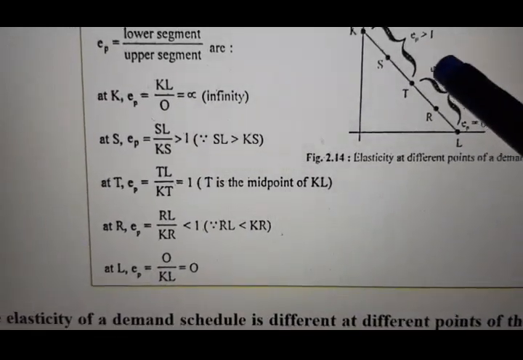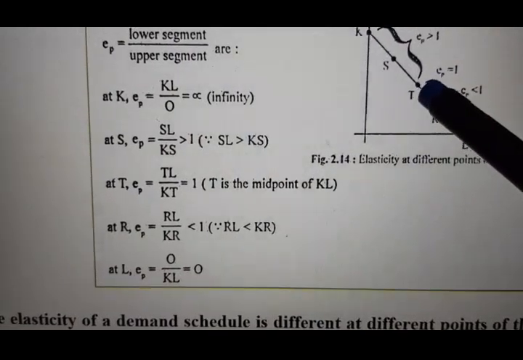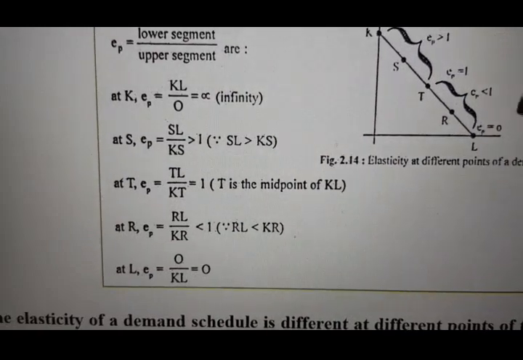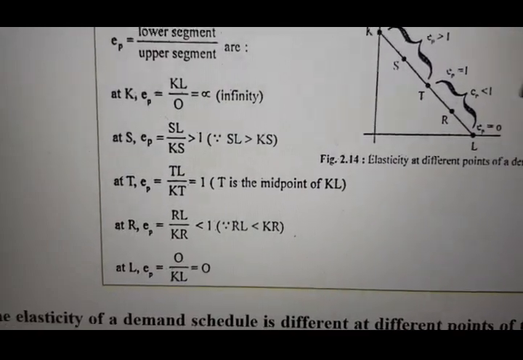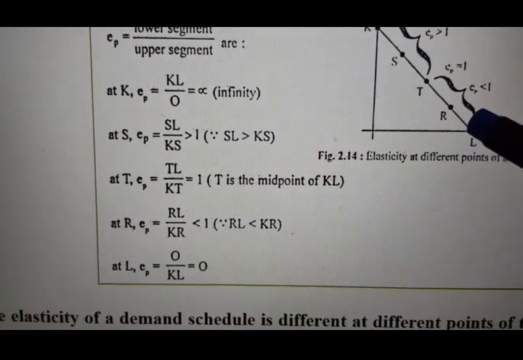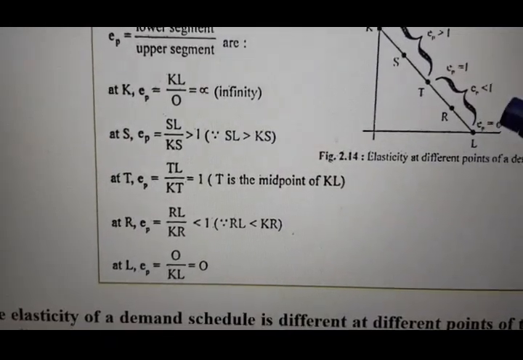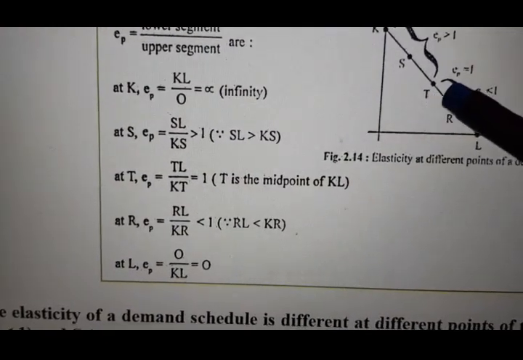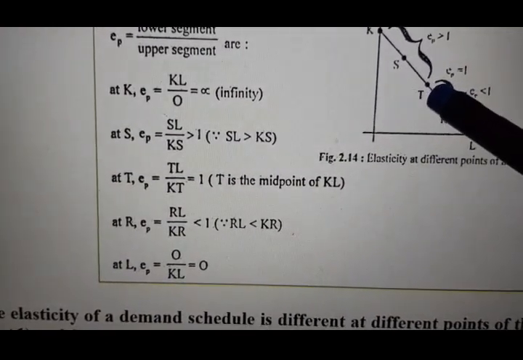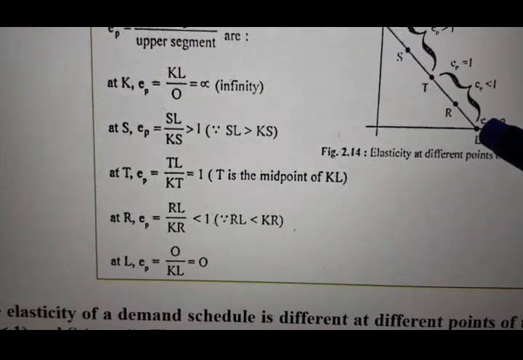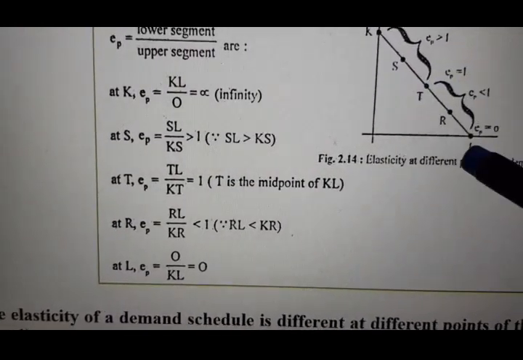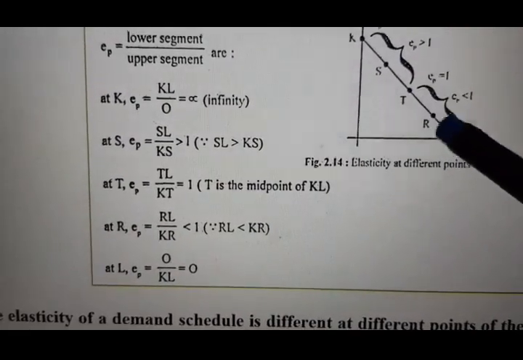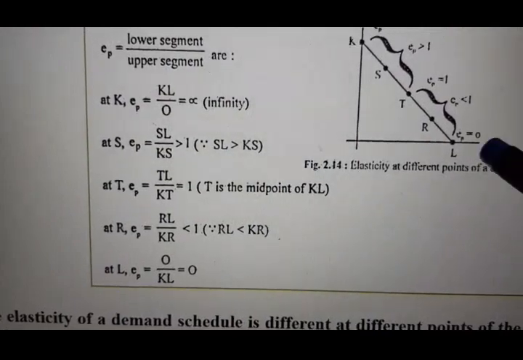Now again, if you consider any point after T, the same result: your lower segment will be less and upper segment will be more. And for any point before the point L, the result will be the same. That means lower segment will be less and upper segment will be more. We can say that after point T, before point L, the result is all the same, that is EP less than 1. This portion is called the relatively inelastic demand portion.